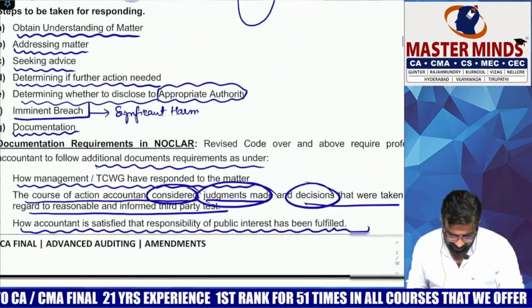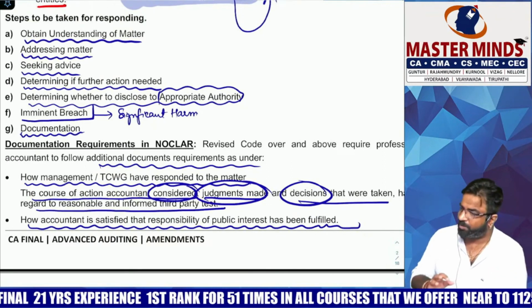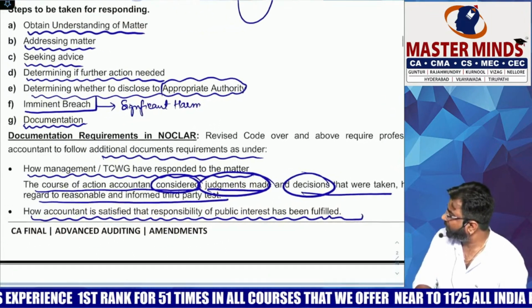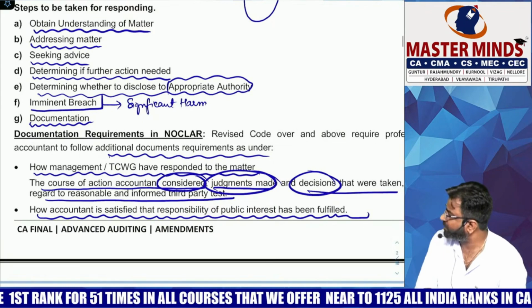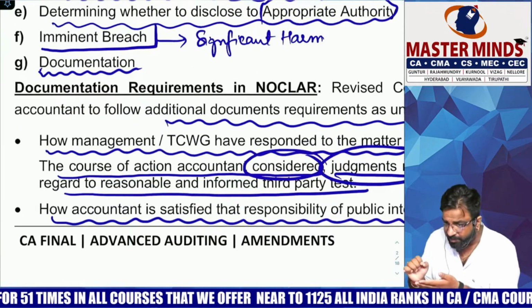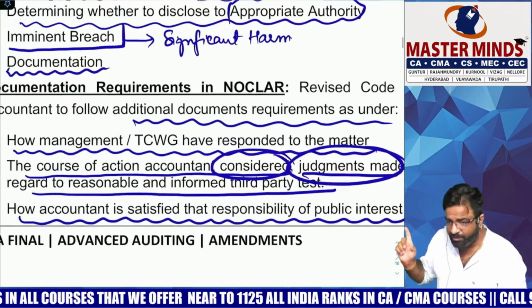In NOCLAR, this is the biggest problem: documentation required in NOCLAR. Read this. The revised code requires professional accountants to follow additional documentation over and above. Under point number 1, in our documentation, what do we have to maintain? How the management or TCWG has responded to the matters.